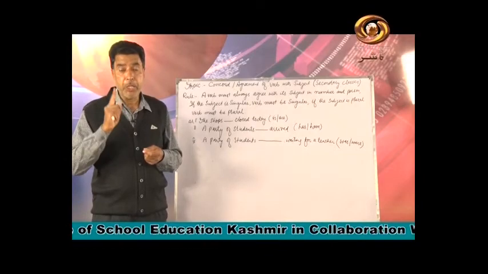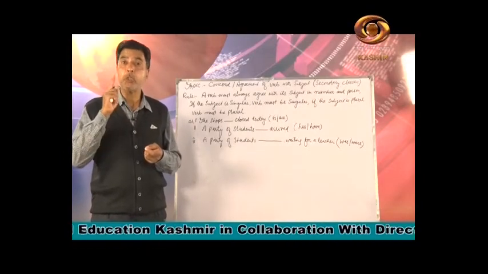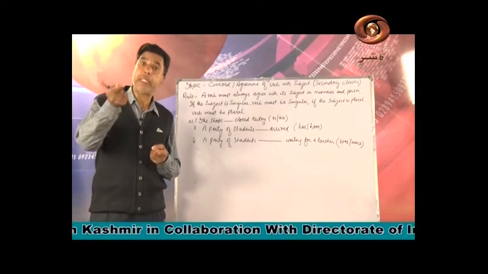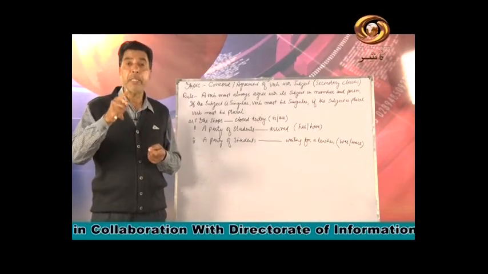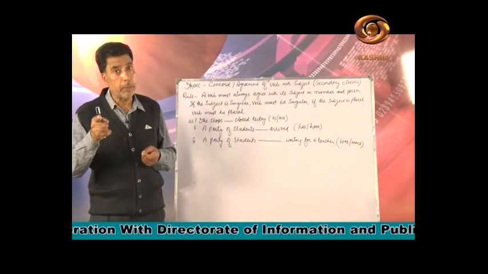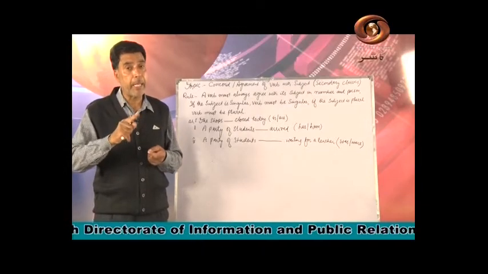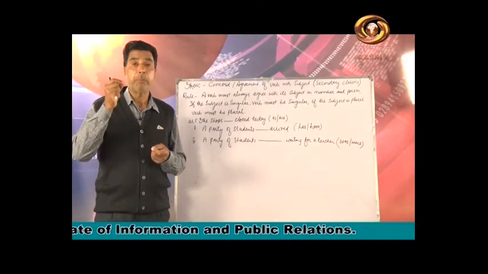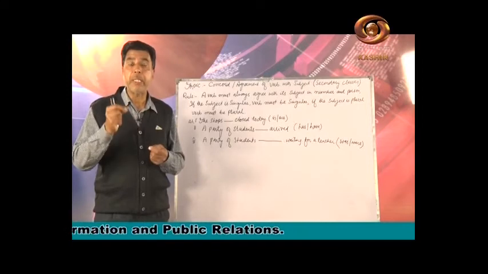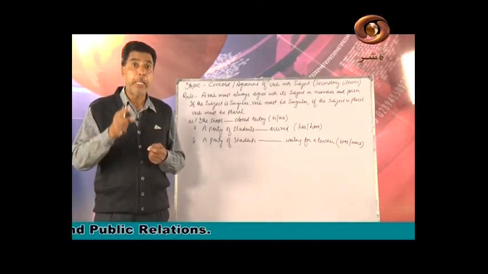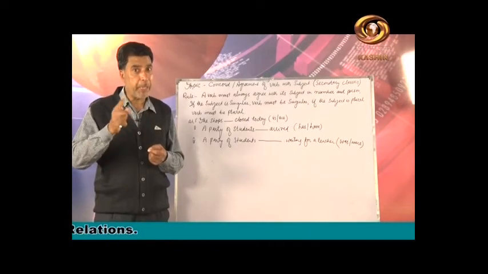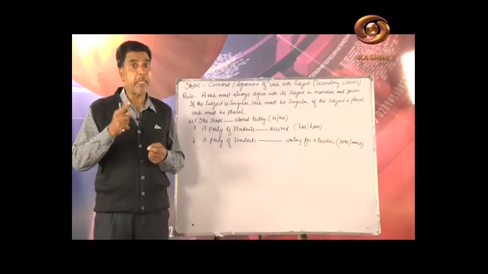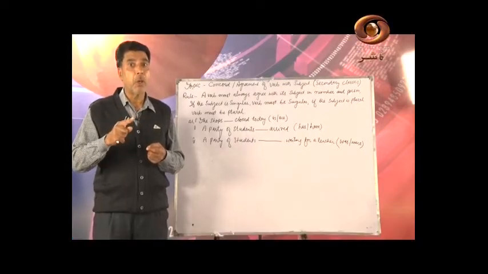The first rule is a verb must always agree with its subject in number and person. What is the number and person? Number means whether these are singular or plural.